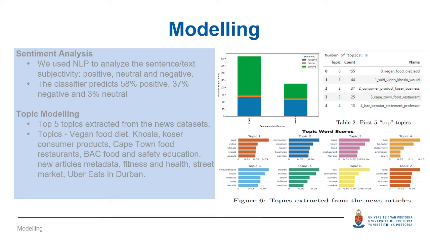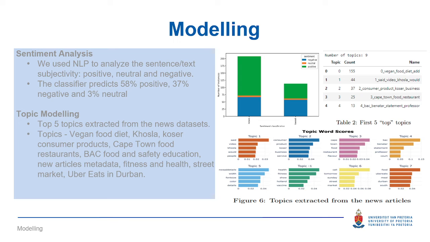And then we did the topic modeling, where we extracted the topics. There were seven topics that we extracted, of which two were quite noisy. One was irrelevant and one had metadata noise. And then the five that we focused on contained things like Cape Town, Kosla, vegan food diet, and Durban.